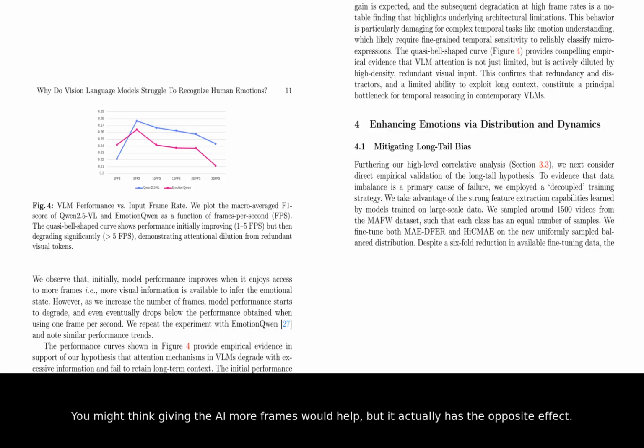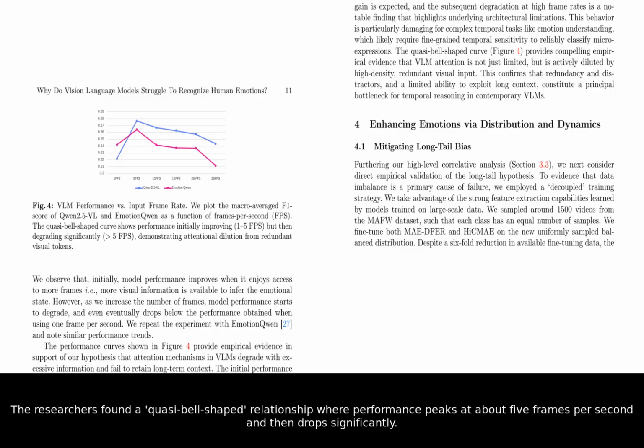You might think giving the AI more frames would help, but it actually has the opposite effect. The researchers found a quasi-bell-shaped relationship where performance peaks at about 5 frames per second and then drops significantly. This attentional dilution happens because the AI gets overwhelmed by redundant data and loses track of the most important moments.